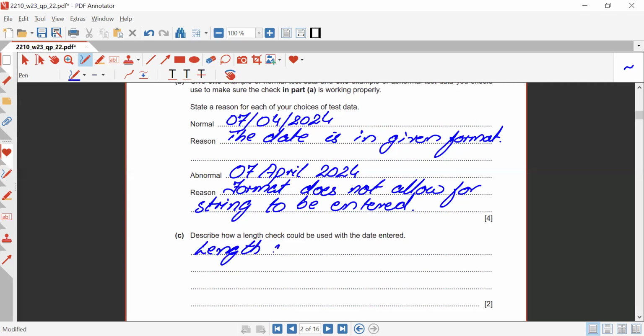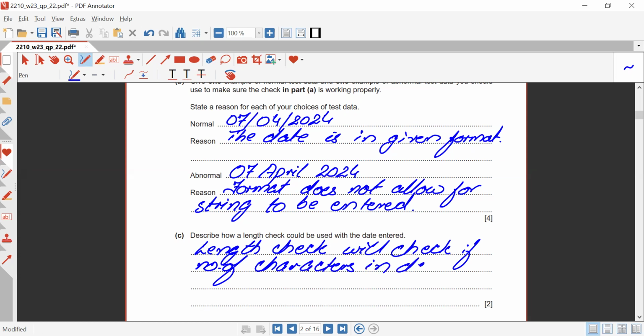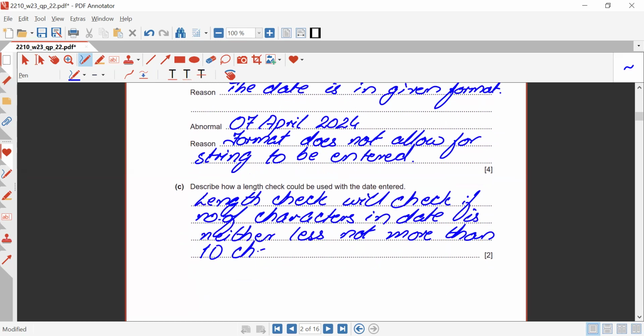So len check will check if the number of characters in date is neither less nor more than 10 characters. So we have to mention the 10 characters over here.